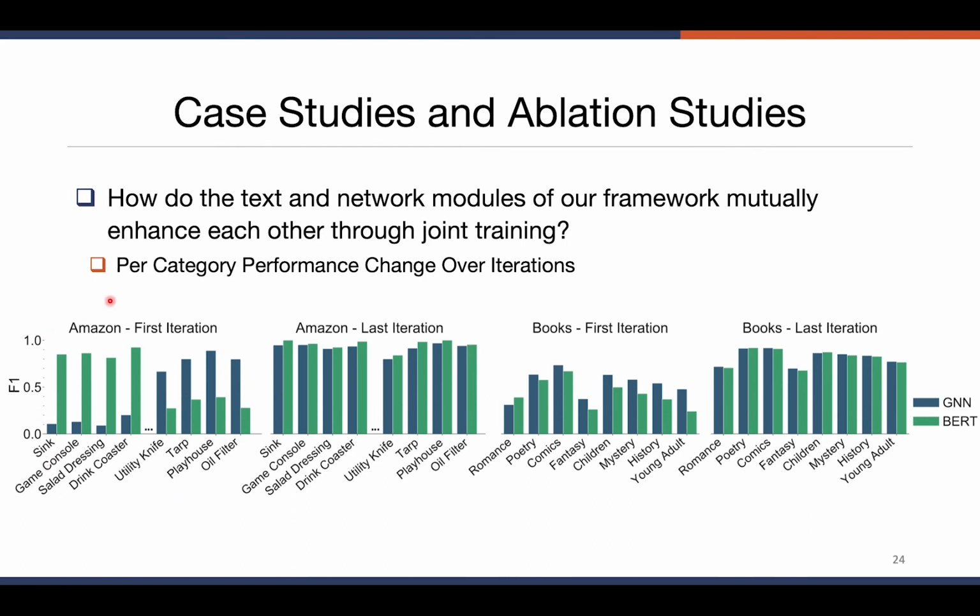As you can see, at the first iteration, the 2 models have substantial performance difference across different categories. And if you look at the last iteration on both datasets, both modules have improved their performance, and their performance difference has been much smaller than compared to the first iteration.